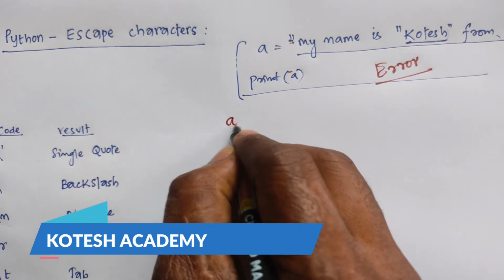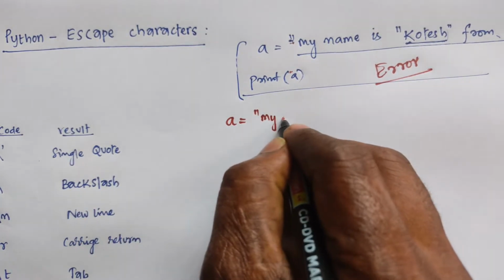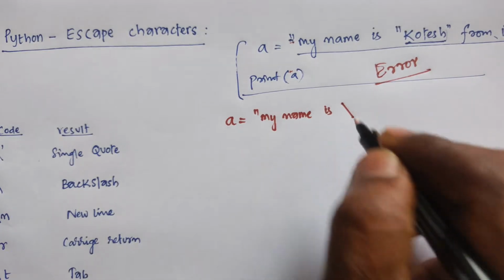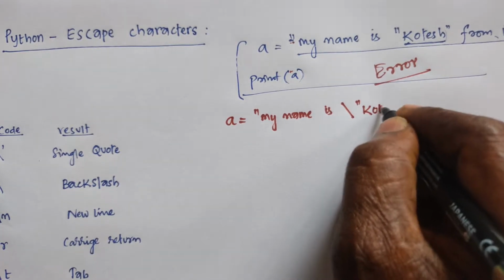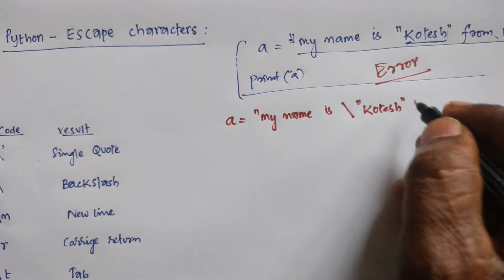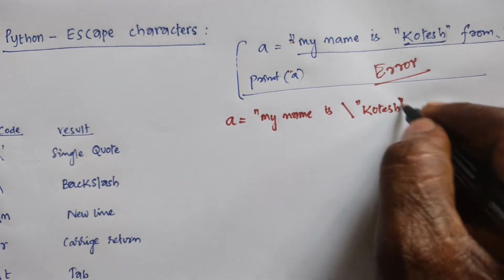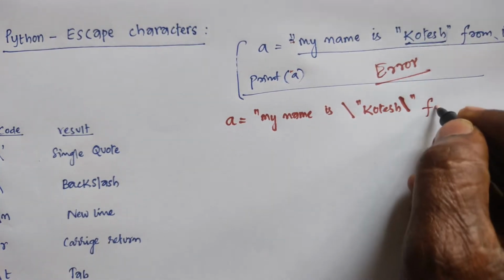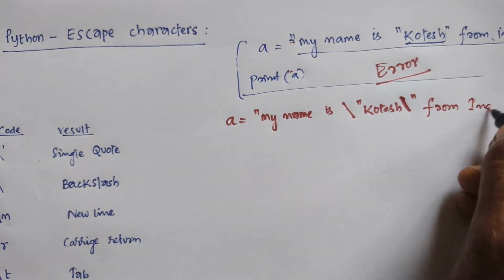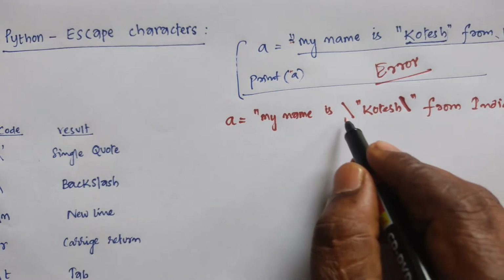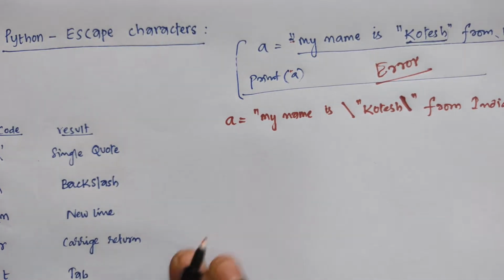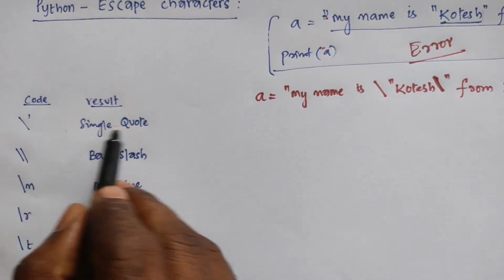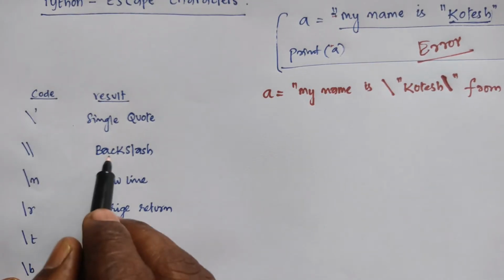Here, the same example, simply you can write A is equal to my name is. Before that you have to use a backslash and then write the double quotation, then you can start. Based on this expression you can write from India. Then you can represent these types of symbols: a backslash with single quotation, that is the actual single quote, and a backslash with double quotes.